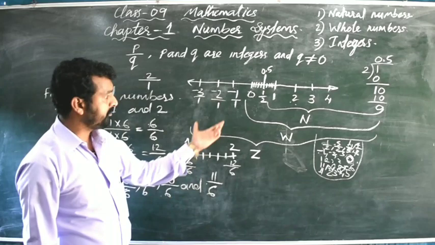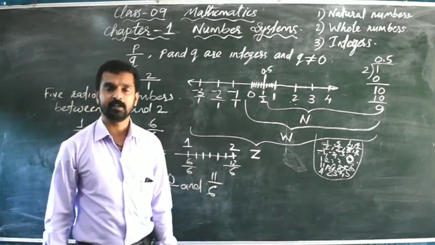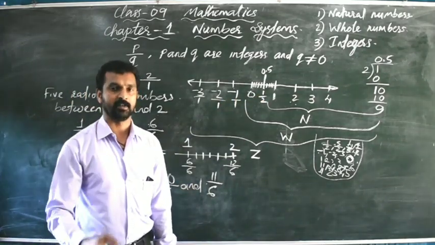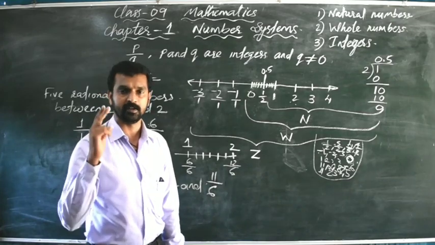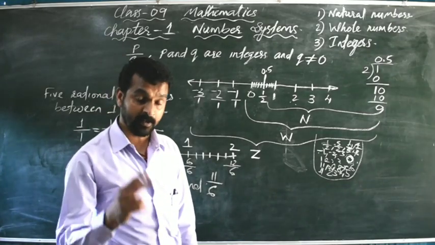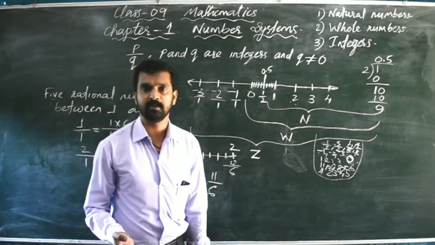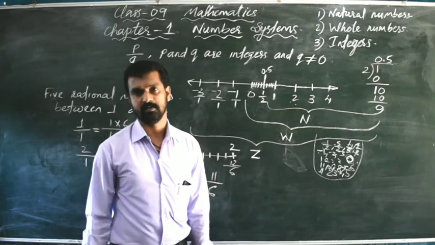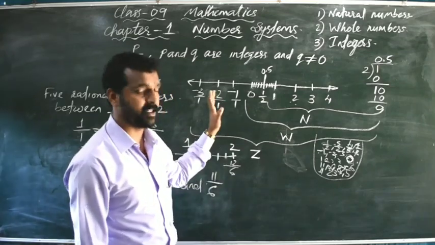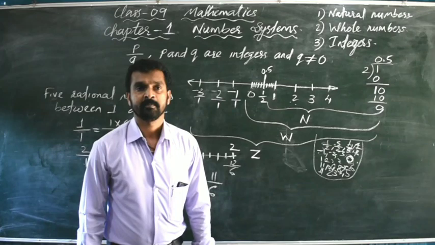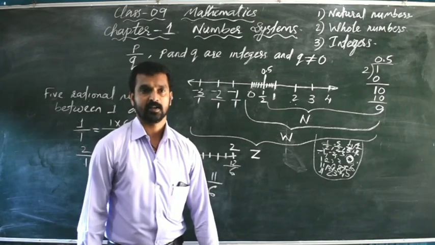So this way, many rational numbers we can find out in between 2 rational numbers. Infinite number of rational numbers are there between 2 rational numbers. So this was only what we were studying here. Now we will start the first exercise, that is exercise 1.1.